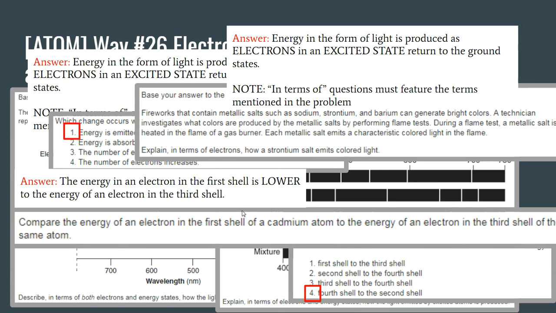Base your answer to the question on the following passage. Fireworks that contain metallic salts such as sodium, strontium, and barium can generate bright colors. A technician investigates what colors are produced by the metallic salts by performing flame tests. During a flame test, a metallic salt is heated in the flame of a gas burner. Each metallic salt emits a characteristic colored light in the flame. Explain in terms of electrons how a strontium salt emits colored light. Again, you must mention electrons in your answer.